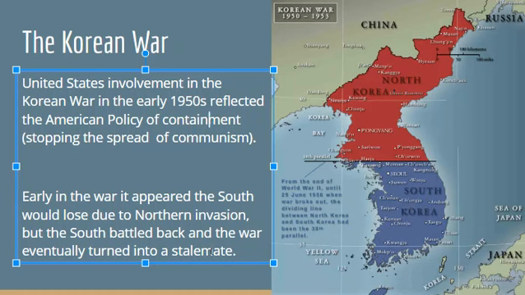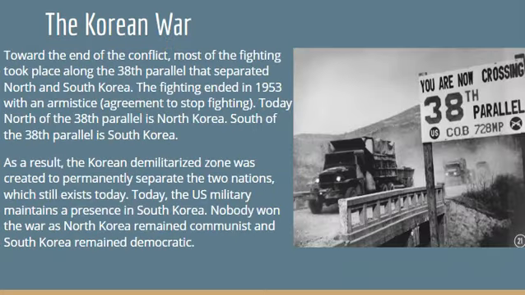Early in the war, it appeared the South would lose due to Northern invasion, but the South battled back, and the war eventually turned into a stalemate. And stalemate, all that means is a tie. Toward the end of the conflict, most of the fighting took place along the 38th parallel that separated North and South Korea. The fighting ended in 1953 with an armistice, which is an agreement to stop fighting.